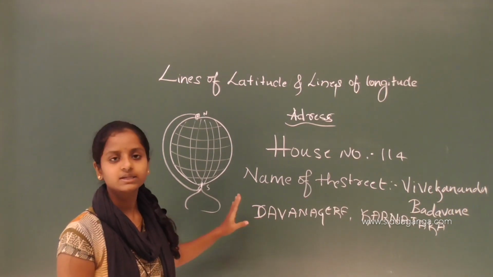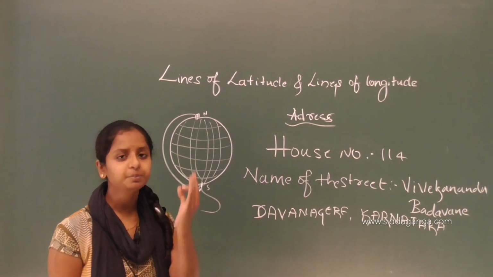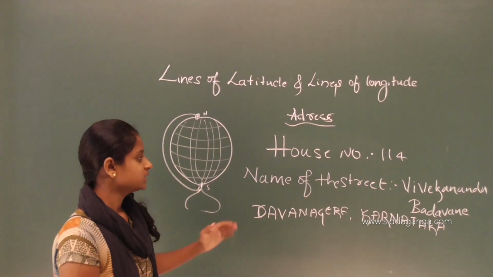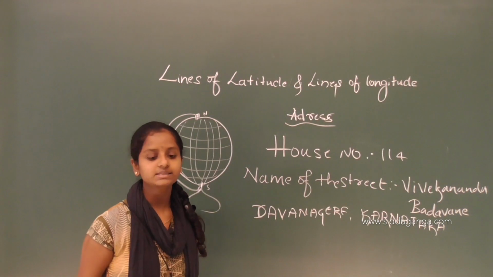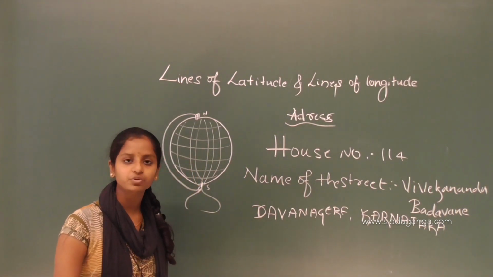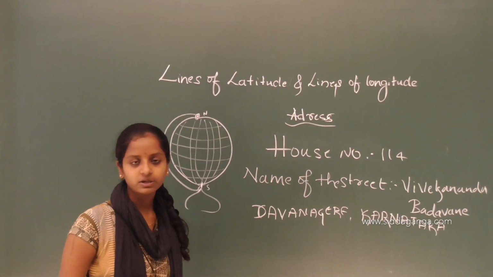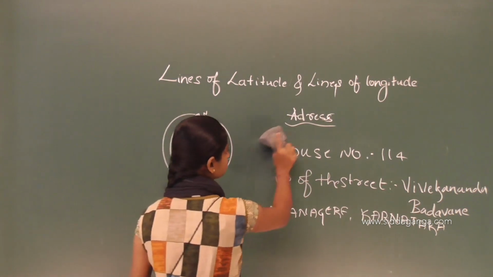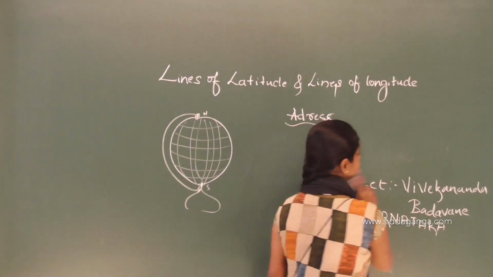With this address, we can locate any place or any street or any colony, anything. So, this is in today's case. Today, we can locate anything depending upon the address. Everything has its own address. If I want to say this in Kannada,